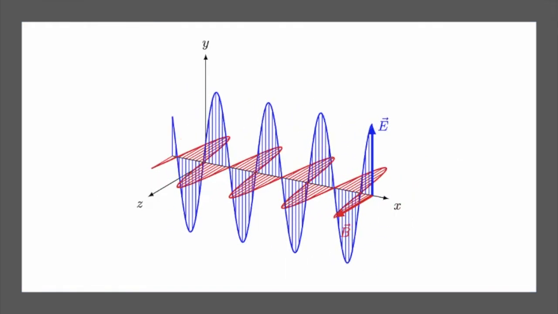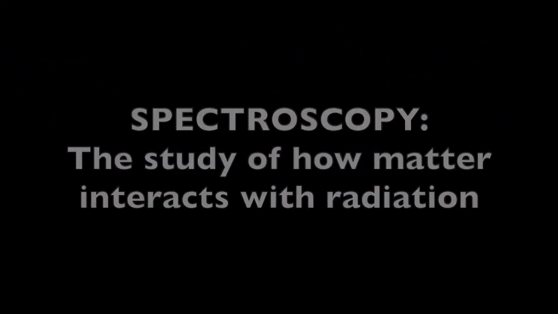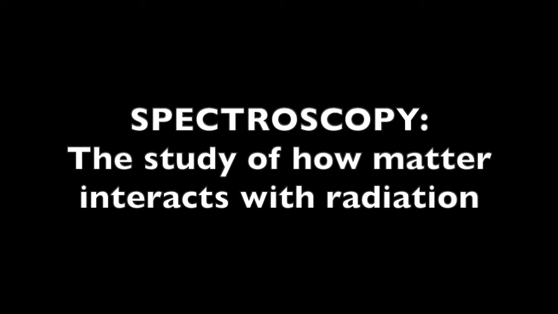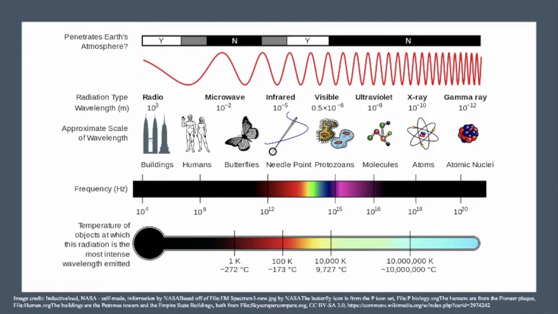Electromagnetic radiation travels in waves, but also has particle-like properties and can travel in the form of photons. We'll explore this in more detail in the next video. Spectroscopy is the study of how matter interacts with electromagnetic radiation. This is a picture of the electromagnetic spectrum.